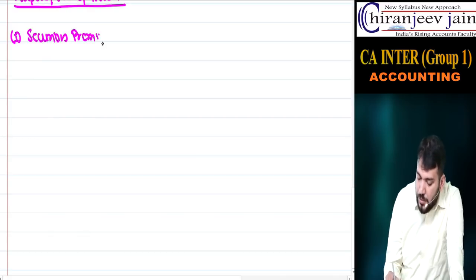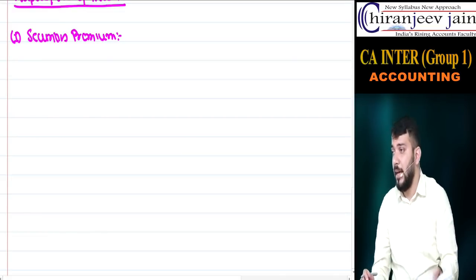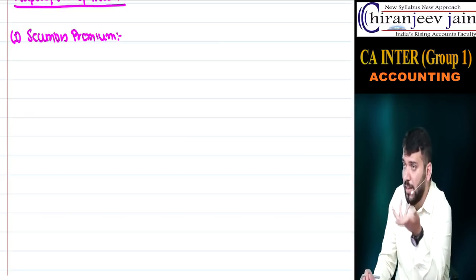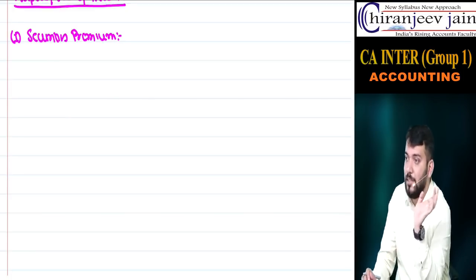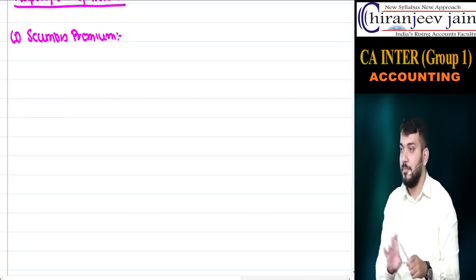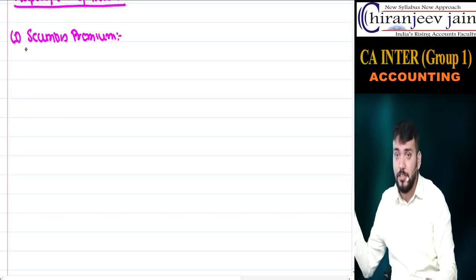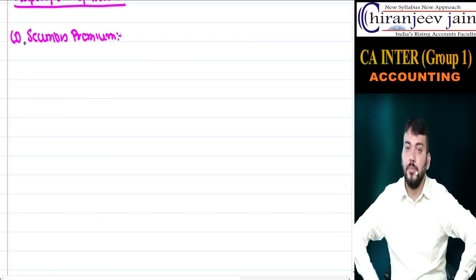Understood? Now I started the company chapter with one point that it is based on the Companies Act. Based on the Companies Act means whatever I am saying, this all is Companies Act. But I am not going into the detail of the Companies Act because you need to study it as a separate chapter, separate subject. So I am not teaching you the Companies Act, but I am taking some provisions of the Companies Act to explain you accounting of company.